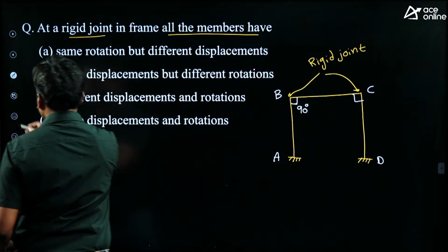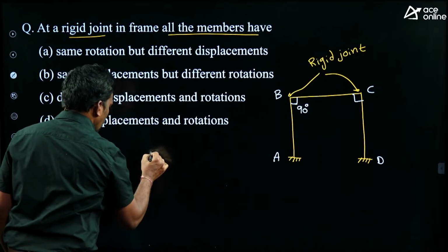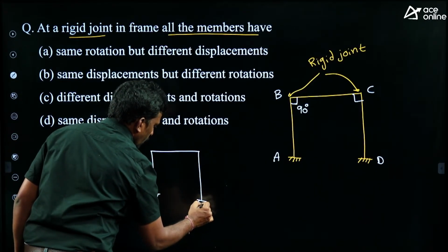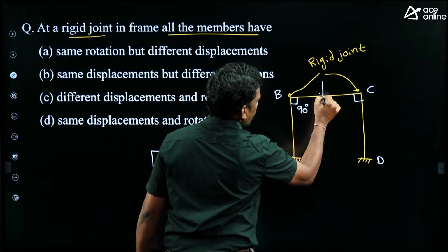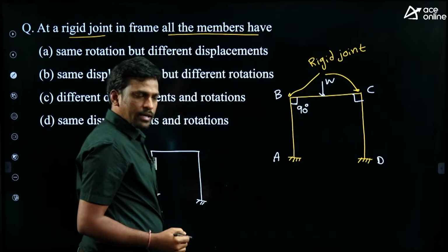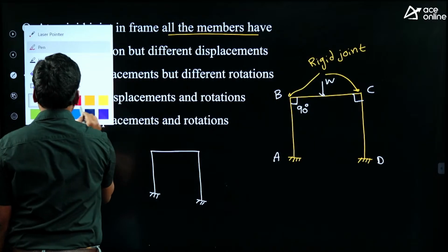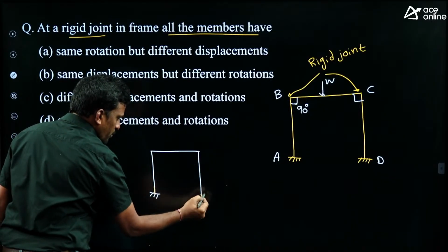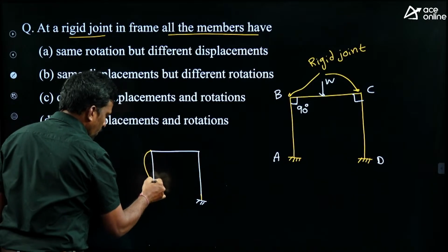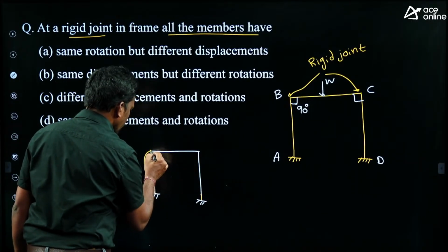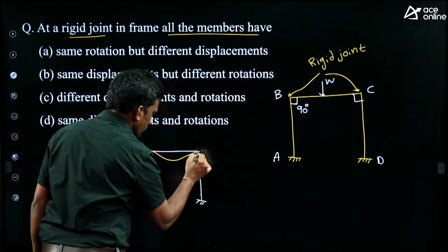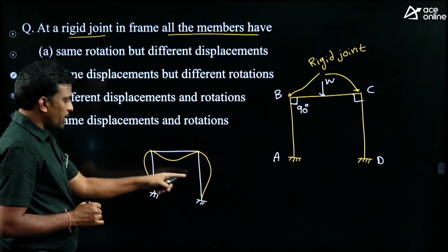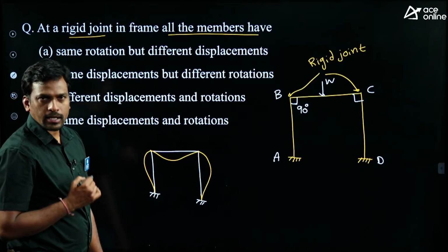If the applied loading is symmetric, it means we apply the load exactly at the center, then this frame will deflect like this. At the fixed support, slope is 0, then it will deflect like this, right? So this is called the deflected curve, also called the elastic curve, right?